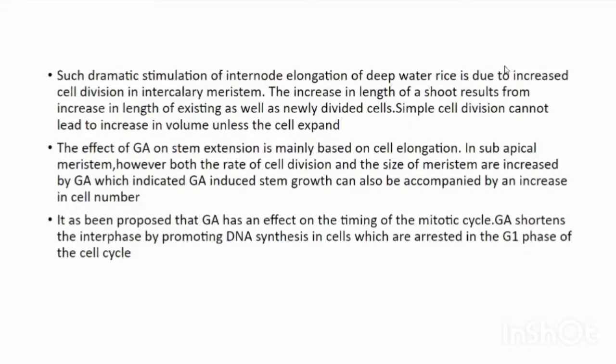Such dramatic stimulation of internode elongation in deep water rice is due to increased cell division in the intercalary meristem. The increase in length of a shoot results from increase in length of existing as well as newly divided cells. Simple cell division cannot lead to increase in volume unless the cells expand. The effect of GA on stem extension is mainly based on cell elongation. In the subapical meristem, however, both the rate of cell division and the size of the meristem are increased by GA, which indicates that GA-induced stem growth can also be accomplished by an increase in cell number.